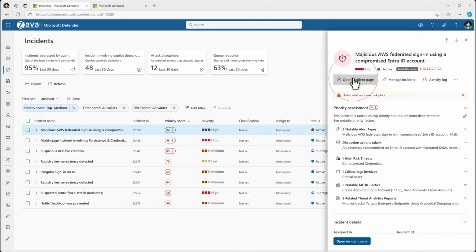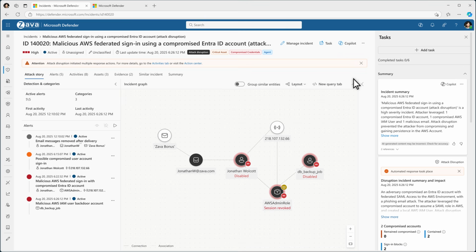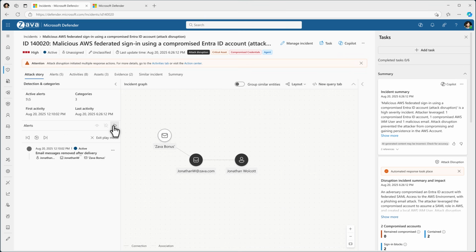Opening the incident page, the incident graph shows that this attack reached the AWS environment and was automatically contained by attack disruption. To better understand what happened, we'll replay the attack story as it unfolded step by step. The first alert in this incident suggests detection of a phishing campaign that was in progress. The next alert shows a sign-in from the phished and potentially compromised account, and a network connection to a new IP address. This raises the likelihood that the attacker has taken over the Jonathan Walcott user account.